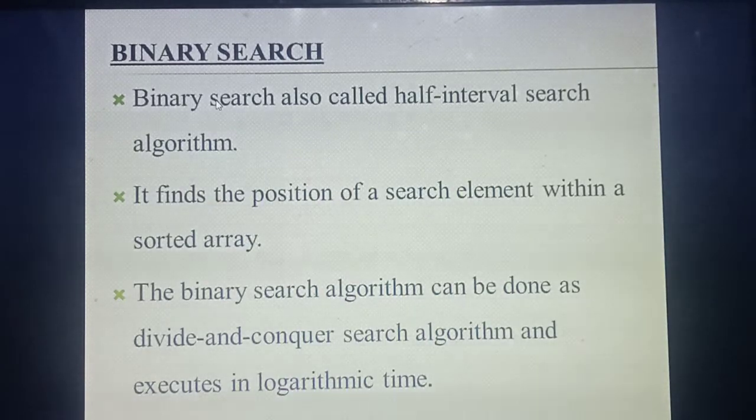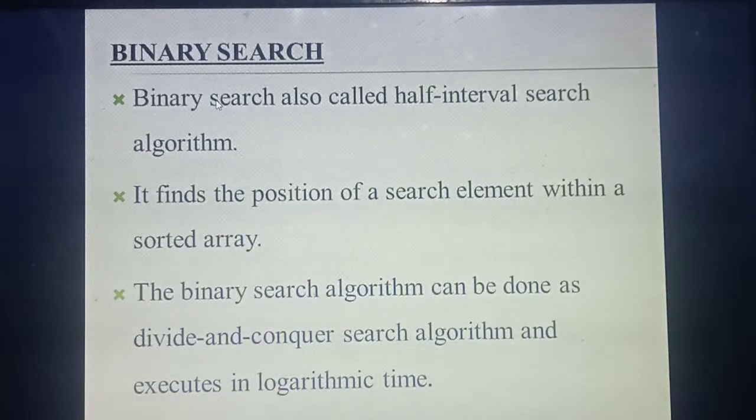The second point: the algorithm is mainly used to find the position of a particular element within a sorted array. This algorithm is done by the divide and conquer method, an important point. So you have studied 3 points to write in the definition.